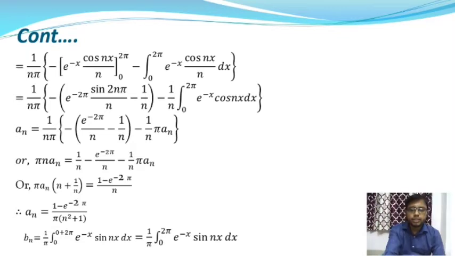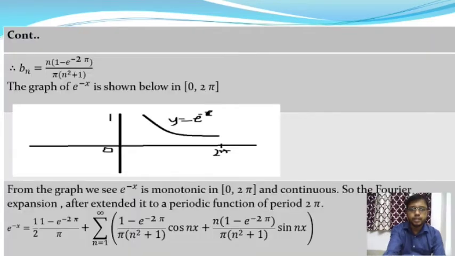From this integration we are going to find the value of Bn, and a similar thing will happen in that section, where e to the power minus x is the first function and sin nx is the second function. Applying the bypass method, from this integration we will get the value of Bn, and it will be Bn is equal to n into 1 minus e to the power minus 2 pi by pi into n square plus 1.